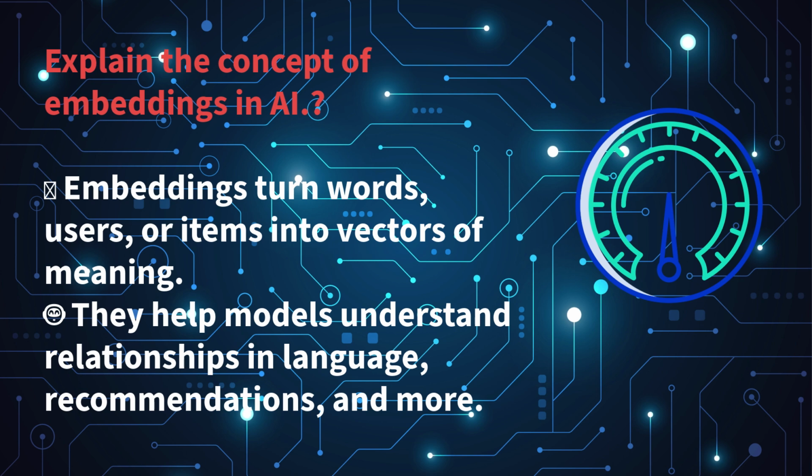Explain the concept of embeddings in AI. Embeddings are how AI turns meaning into math, converting words, users, or items into numbers with context. Embeddings represent high dimensional data, like text, users, or items in a lower dimensional vector space. They preserve relationships, so similar things are closer together. In NLP, word embeddings like Word2Vec or BERT capture semantic meaning. I used embeddings in a recommendation system where we learned item vectors based on user behavior.